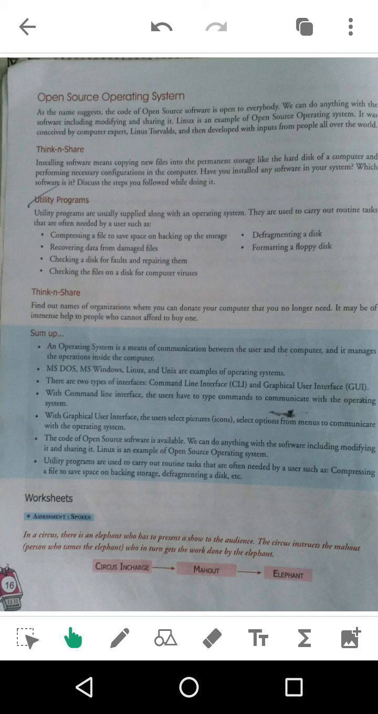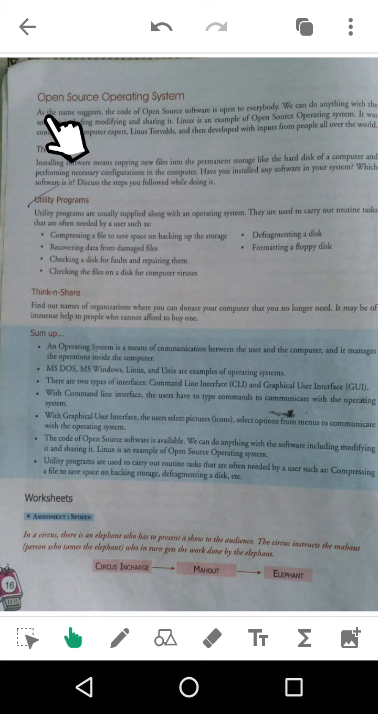Good morning, students. In the last class, we discussed operating systems and different types of operating systems. In today's class, we will be discussing open source operating systems. Open source operating system means the source code is made available to everyone. Everyone who knows coding can modify this source code according to their will and make their own operating system based on this source code.